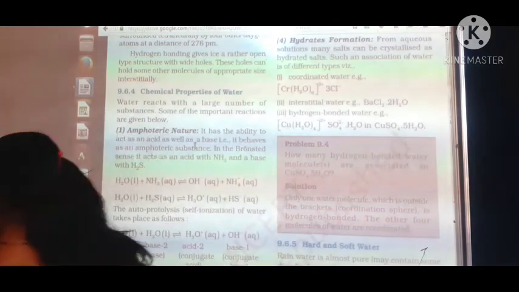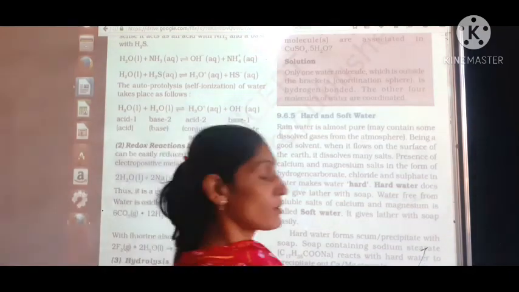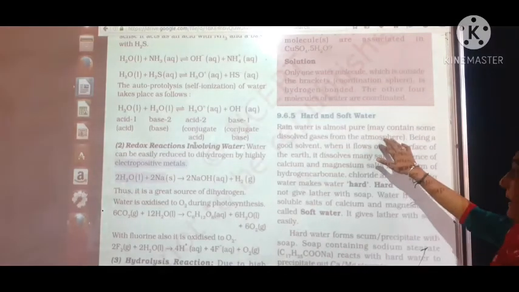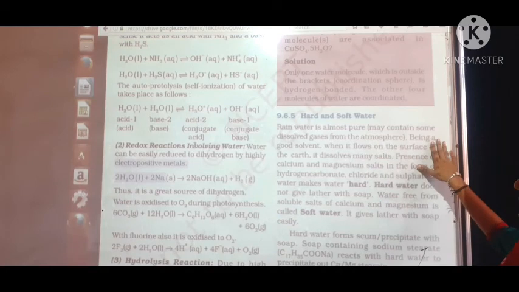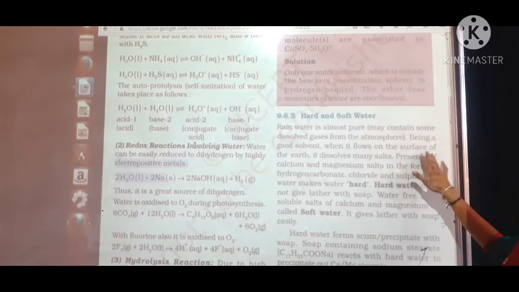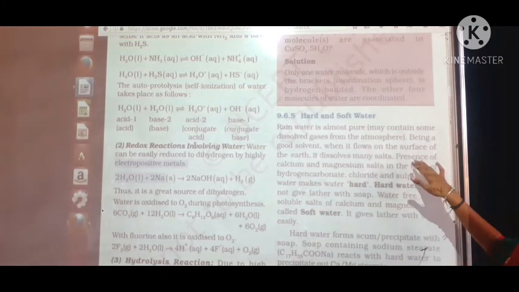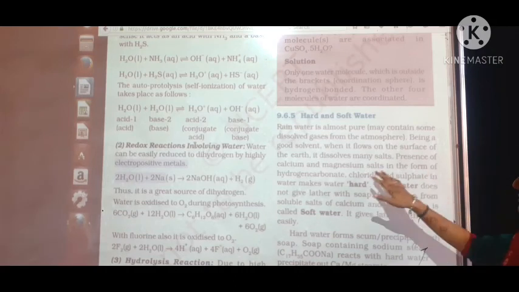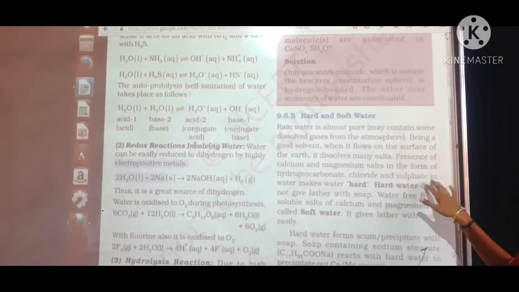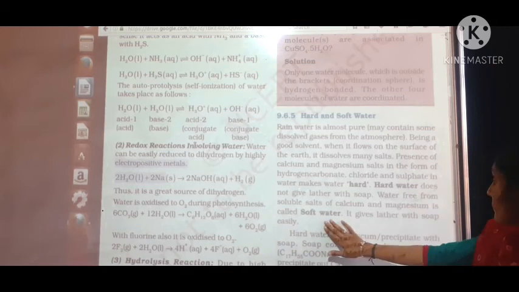Now we will learn about the two types of water, hard water and soft water. Rain water is almost pure form, which contains many dissolved gases present in the atmosphere. Being a good solvent, when it flows on the surface of earth, it dissolves many salts like magnesium and calcium, in the form of hydrogen carbonate, chloride or sulfate. It makes the water hard, so it does not give lather with soap. And water free from soluble salts of calcium and magnesium is known as soft water, and it gives lather